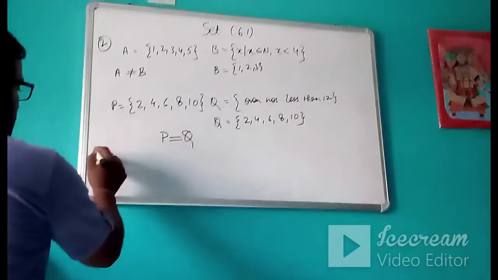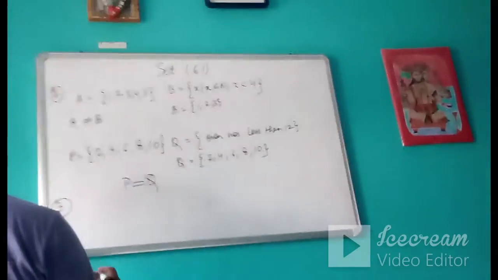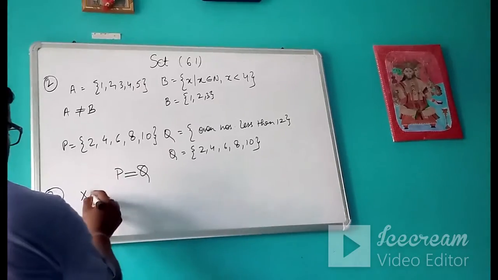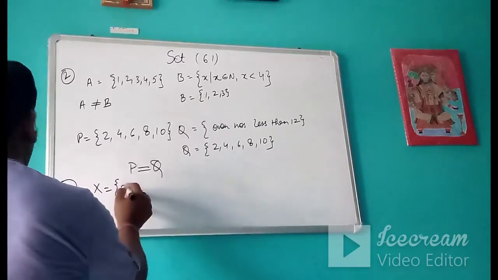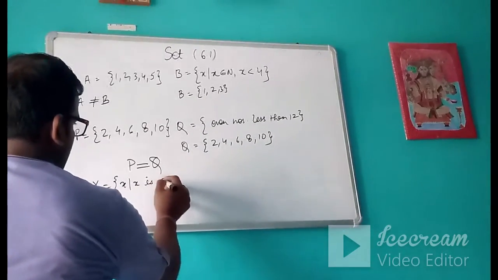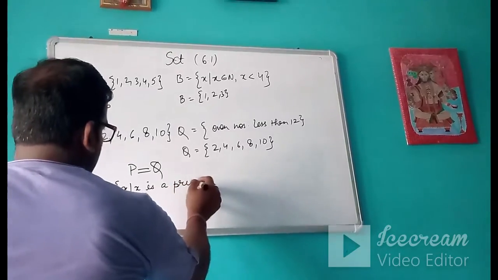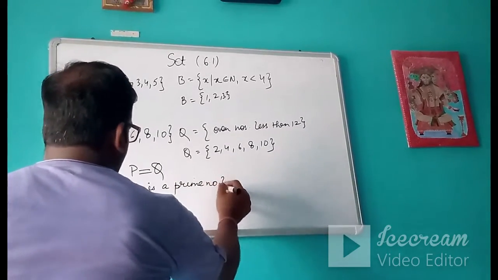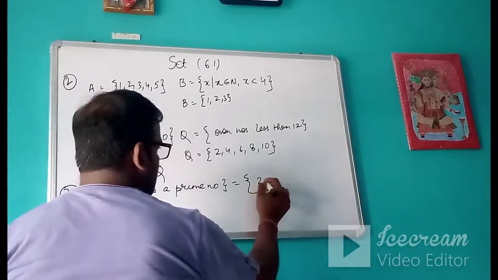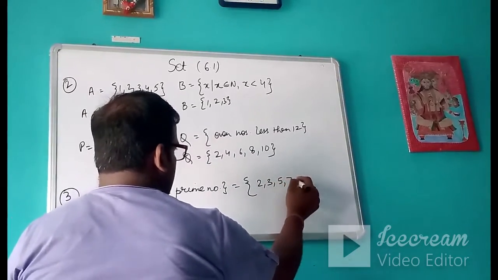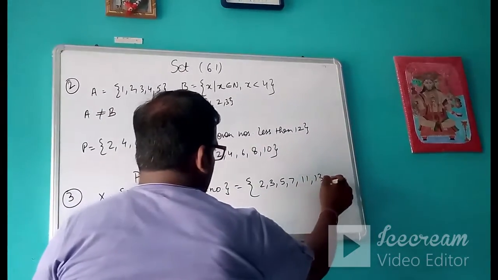Now coming to one more problem, equivalent sets. Suppose it is given X is a prime number. What will be our set? All the prime numbers: 2, 3, 5, 7, 11, 13 and so on.